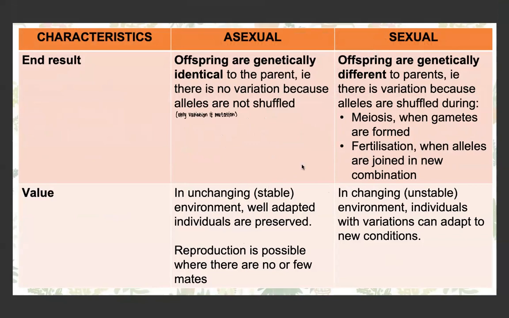In a stable environment, asexual reproduction can be quite helpful because well-adapted individuals are continuously reproduced. And we can reproduce where there's very little or no mates. But in a changing environment, individuals can adapt to these new conditions because each of them have variation in their features. So sexual reproduction is much more beneficial in an unstable environment than asexual reproduction would be.